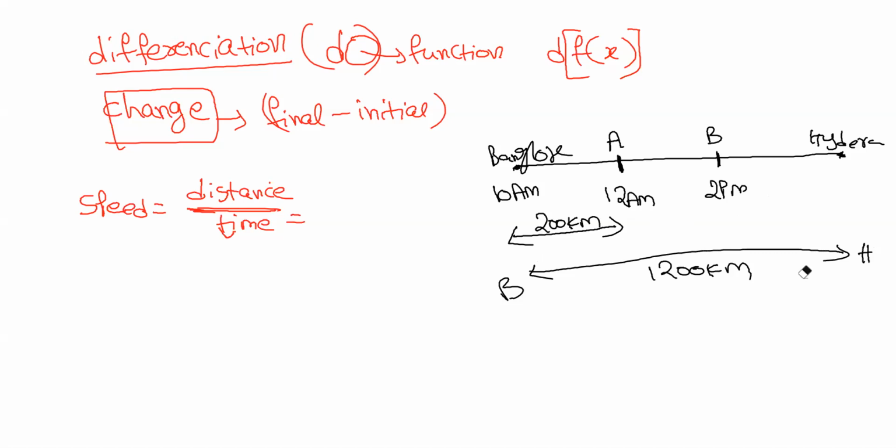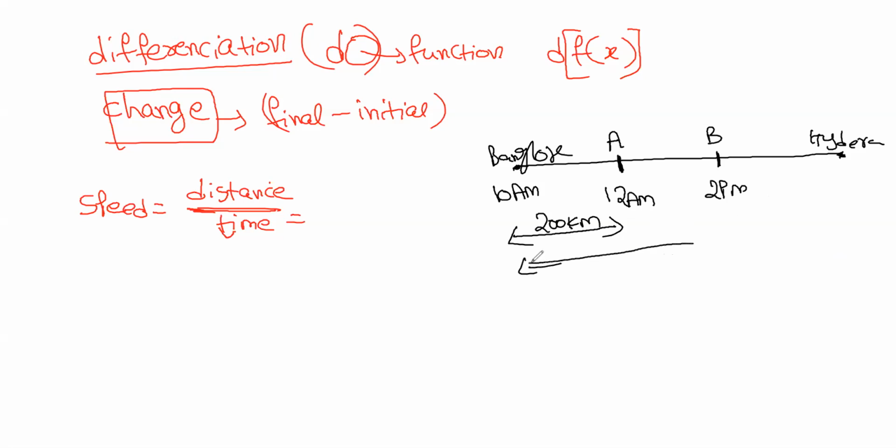We'll make it very easy. Just take it from Bangalore to point B. That's it. No need of doing maths in physics. Let us suppose this is 600 kilometers from Bangalore to position B. Suppose it took 3 hours traveling from A to B.